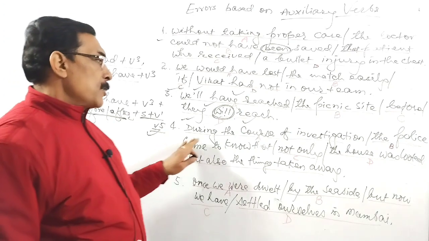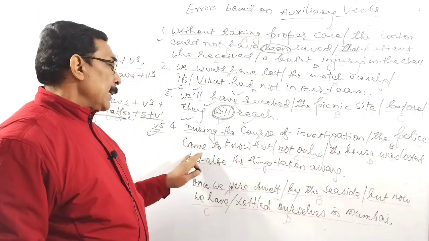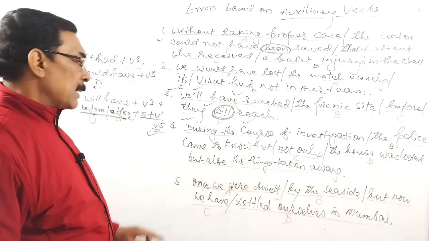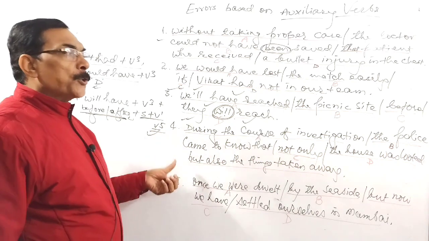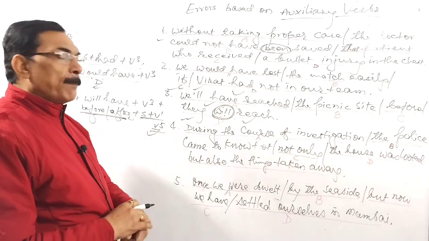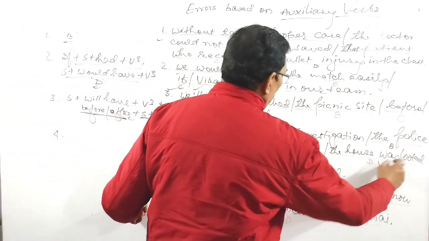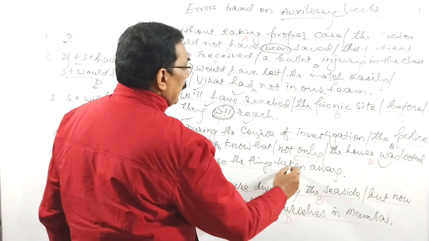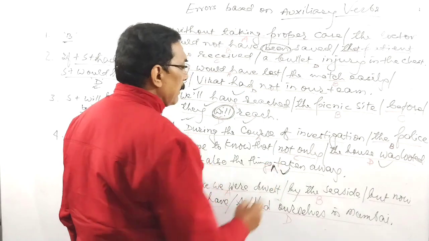Now, come to the fourth sentence. During the course of investigation, the police came to know that not only the house was looted, but also the things taken away. So pay attention, this sentence is in passive form, and this is known to us. After was or were, V3 comes. Here 'taken' has been used alone, so there has not been any auxiliary verb.